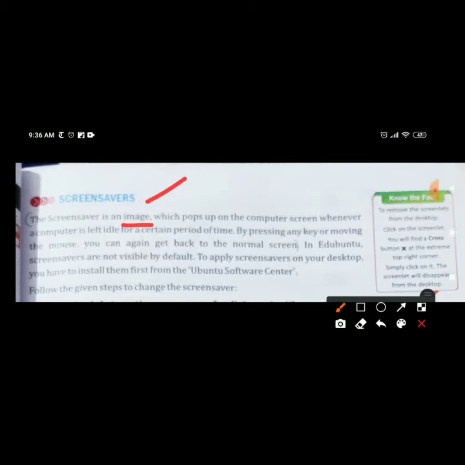Next we will learn about screen savers. Now screen savers are images. It is an image which is displayed on your computer when you are not working on your computer for a long time. It means the computer is left idle for a certain period of time. Means we will mention some time, for example 5 minutes, 10 minutes. If we are not working continuously for 5 or 10 minutes, the computer will show an image, and that particular image is called a screen saver.